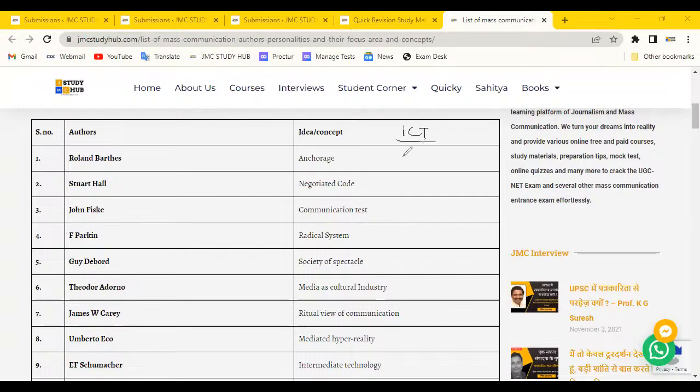ICT is common, research is common, communication is common. Yes, and the passage is common. ठीक है, ये 4 units जो हैं, that is important, right? These 4 things are important for paper 1 as well as paper 2. So you have to cover all these things in paper 2, and it will automatically cover.